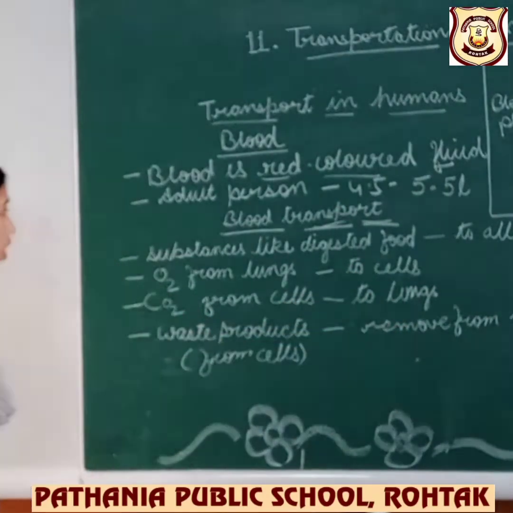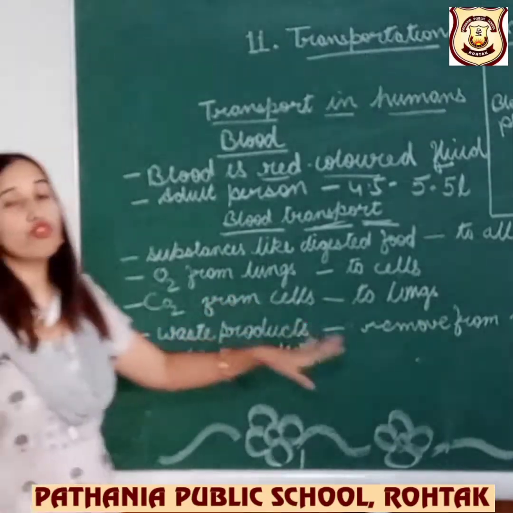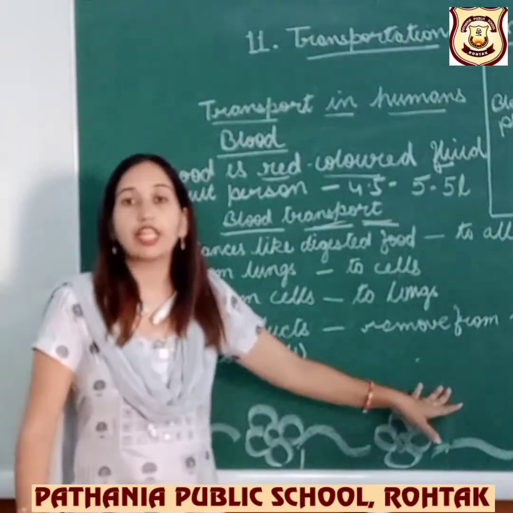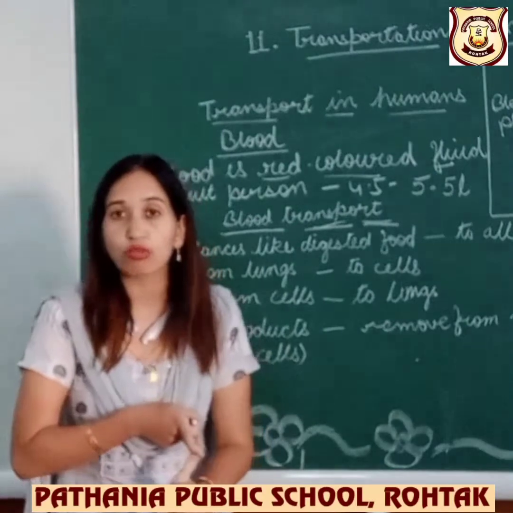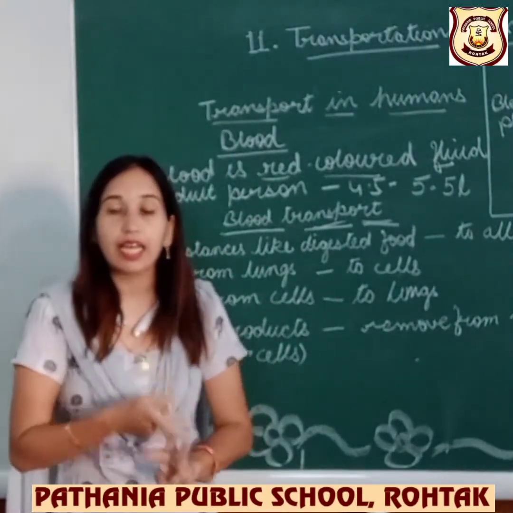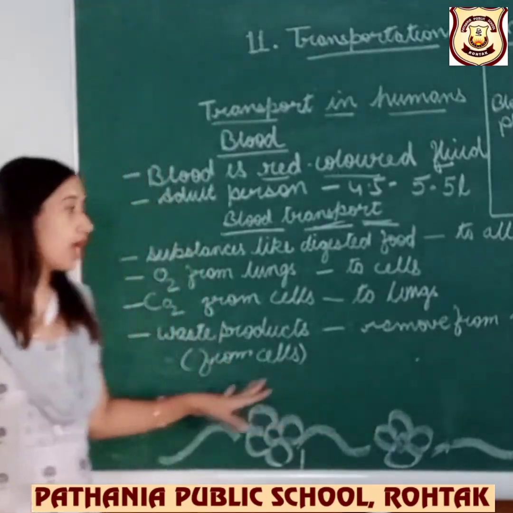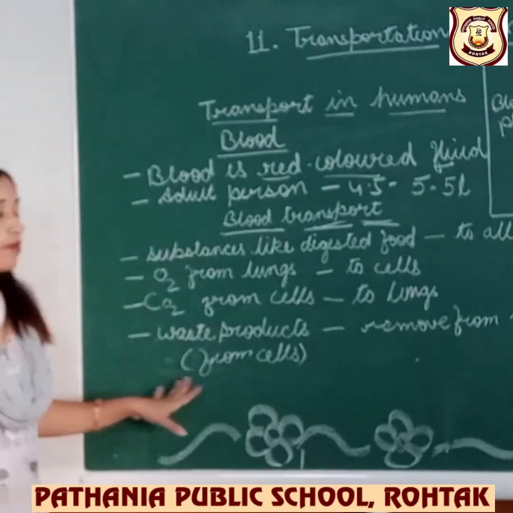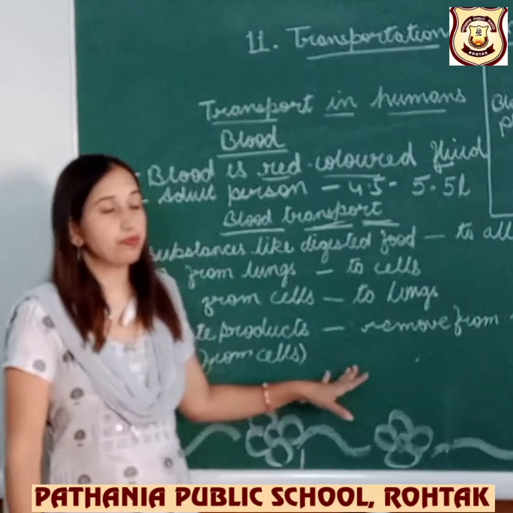Next, waste products are removed from the body in the form of urea also. In the form of sweating, in the form of sneezing, in many forms it is coming out, and blood is helping with the traveling of it.